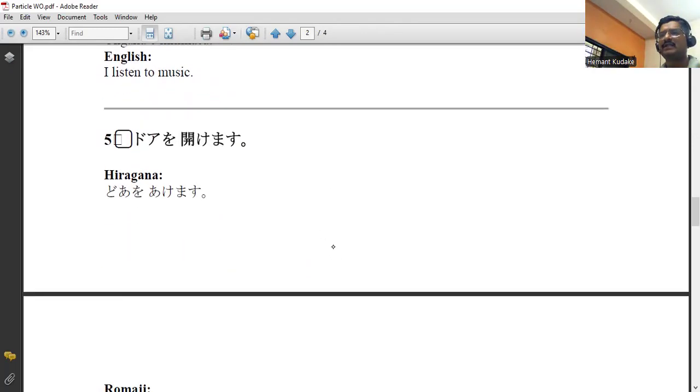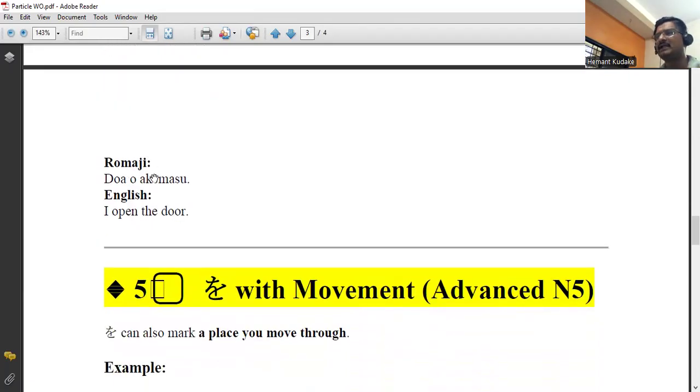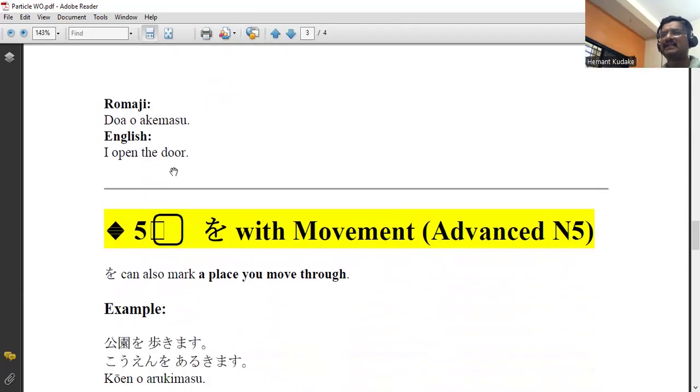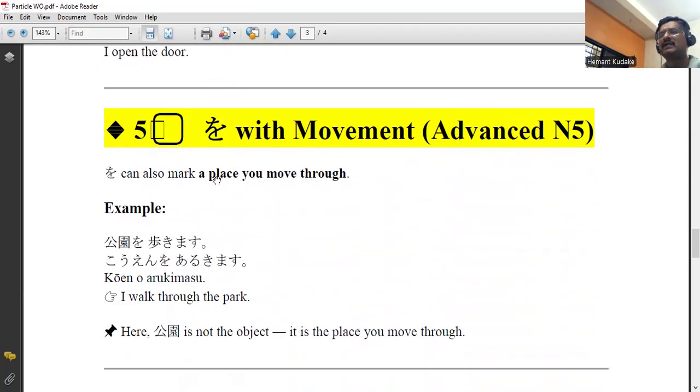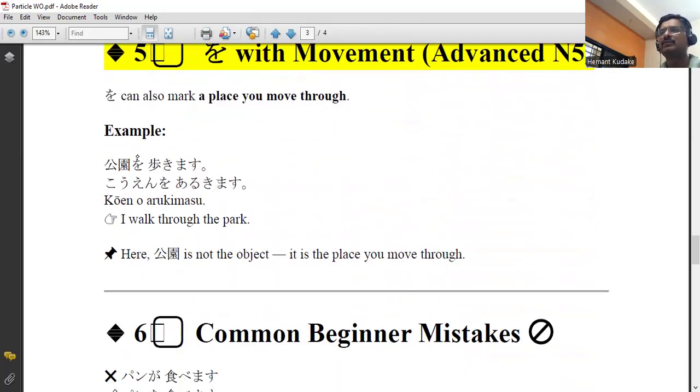Let me check some more examples. The pronunciation is given in Romaji, and the meaning is in English. There are various ways of using particle O as well. Koen o sanposhimasu means I walk through the park.